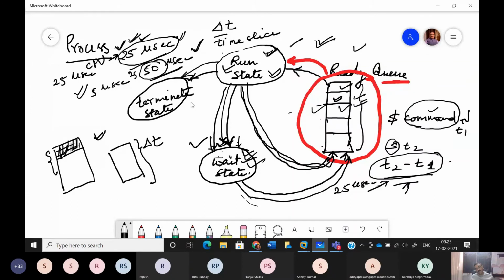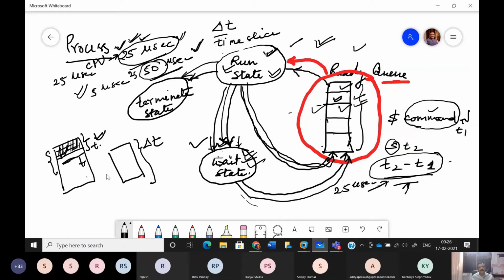When I say that the process is more than the code, that seems logical, because we have to keep track of the fact that if the process has executed this much, then somewhere some marker must be kept, so that next time when the process comes to run state, it has to start the execution from this point onwards. So all of this is part of the process only. This kind of bookmarking information is also stored as part of the process. That's why I'm saying that a process is not merely the code.